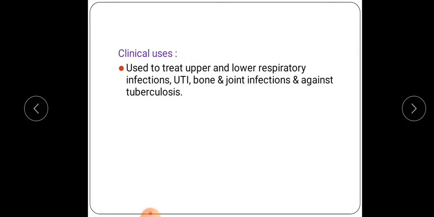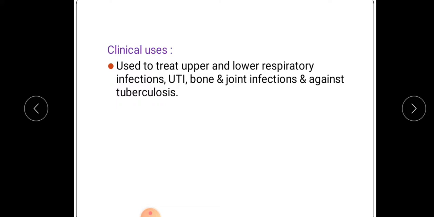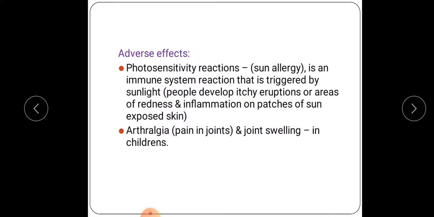Okay. Now, clinical uses. These quinolones, or the antibiotics which come under the quinolones, have clinical uses. They are used to treat the upper respiratory and lower respiratory infections which are caused in human beings, as well as urinary tract infections, bone and joint infections, and again tuberculosis. Examples of quinolones are ciprofloxacin, norfloxacin. These are the examples of quinolone antibiotics.